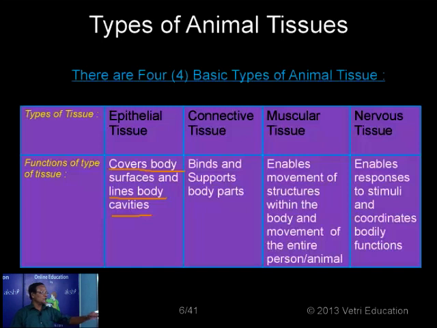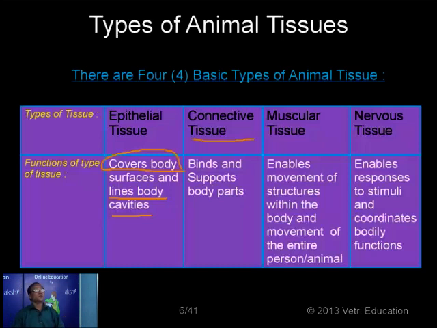And it also covers the body, for example, your skin is formed of epidermis. That epidermis is formed of a number of cells. They arrange together to form a layer. So anyway, the epithelial tissue's main function is concerned with covering the whole body surface and lining the internal body cavities. Then coming to the connective tissue, it is normally responsible for binding the various organs inside the body.